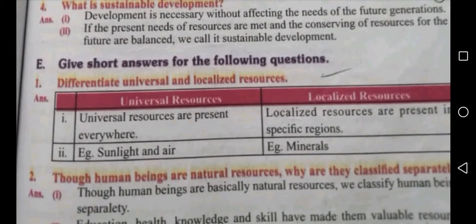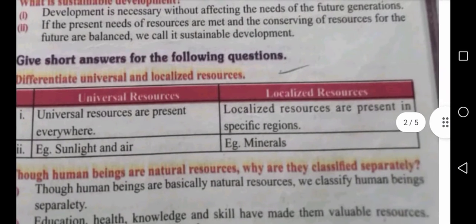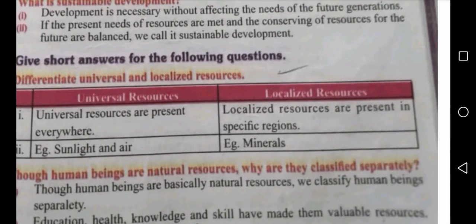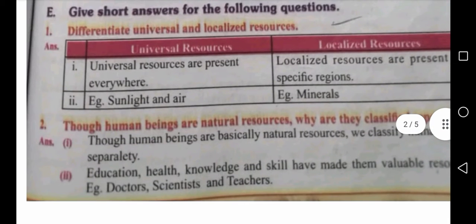Universal resources are present everywhere. Everywhere means all places. So universal resources are present everywhere. Example, sunlight and air. Localized resources are present in specific, particular regions. Example, minerals.